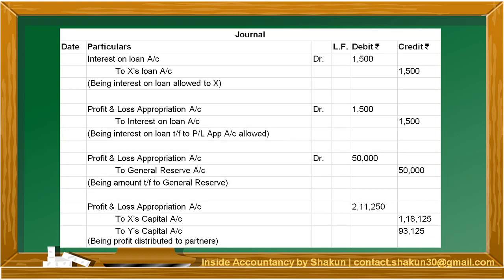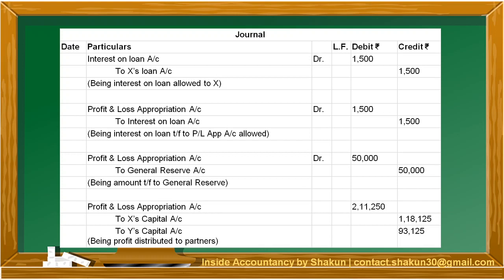We were also given interest on loan in the question. Interest on loan being an expense is debited, but it is transferred to the credit side of partner's loan account. So that is why X's loan account has been credited. Interest on loan is a charge. So therefore, it is transferred to the debit side of profit and loss account. There's a correction here. This is profit and loss account, not profit and loss appropriation account. The general reserve has also been transferred to the debit side of profit and loss appropriation account.